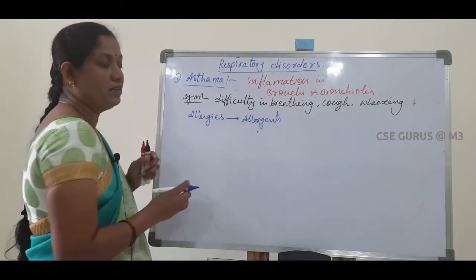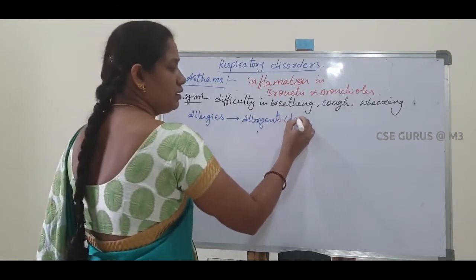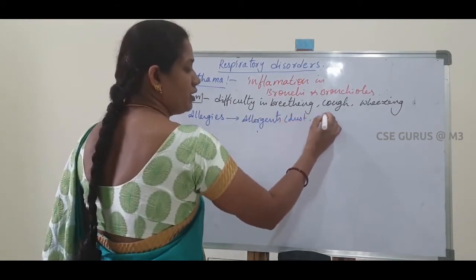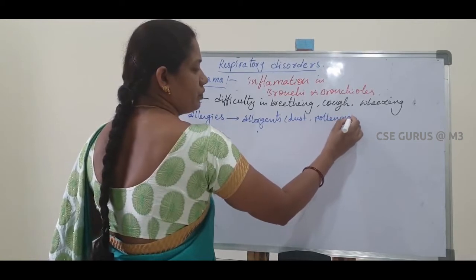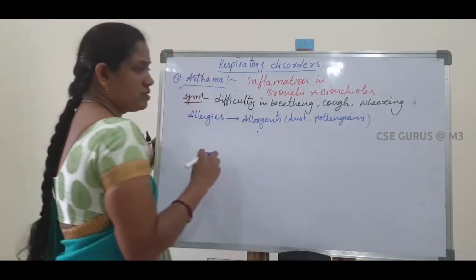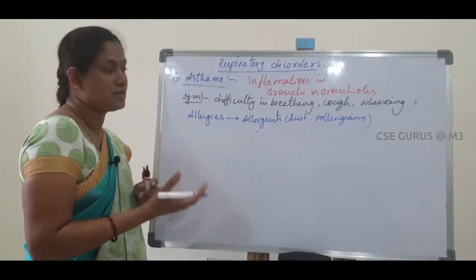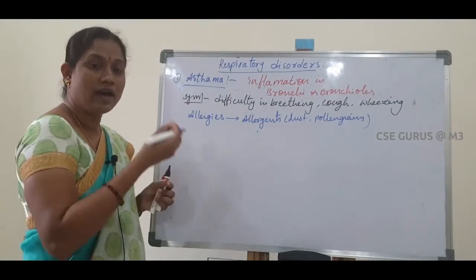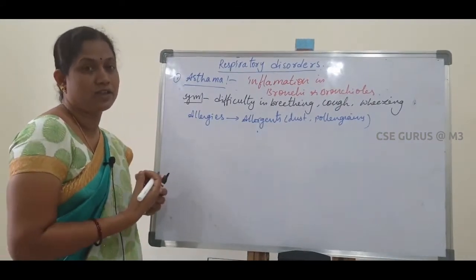For example, dust particles and pollen grains act as allergens. When we inhale these dust particles and pollen grains, they enter into our respiratory system.